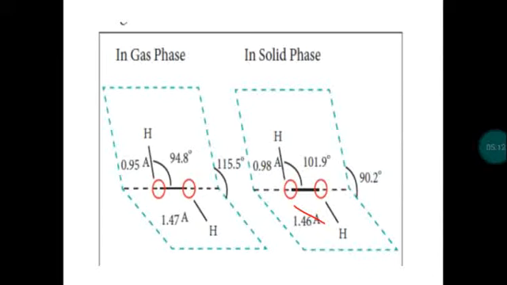In the gas state, the bond angle, bond length, and dihedral angle will be different. In the solid state, the hydrogen peroxide structure will have a different bond angle as well as dihedral angle and bond length. So the dihedral angle is reduced in the case of the solid state. For hydrogen peroxide, the dihedral angle is reduced. This is mainly due to hydrogen bonding.